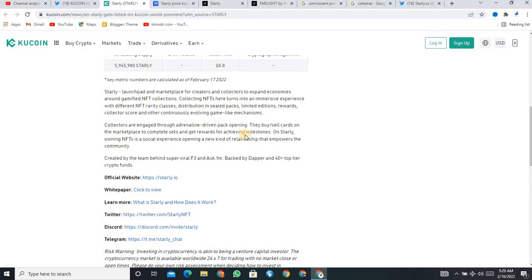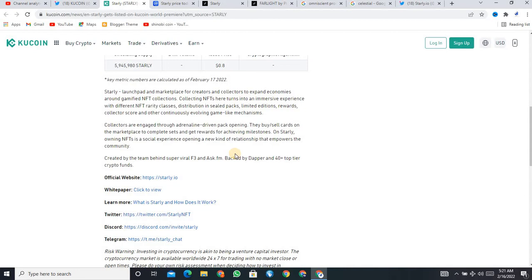Basically, this project wants to launch different types of NFTs and different collections on their website, and after that they place them for sale, and we can easily participate in those NFTs in the pre-sale. Collectors are engaged through online and pack-driven opening, buying and selling cards on the marketplace to complete sets and get rewards for achieving milestones on STARLY.